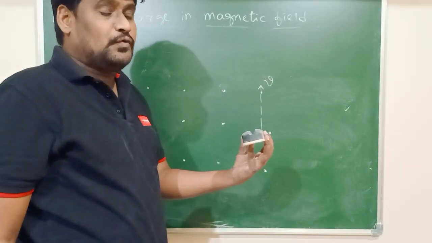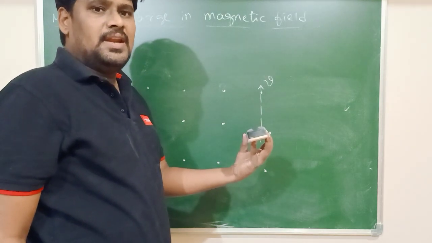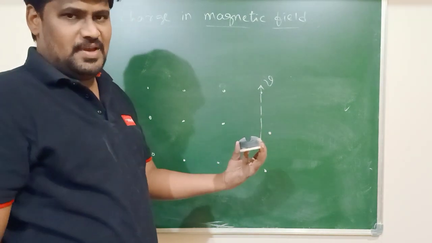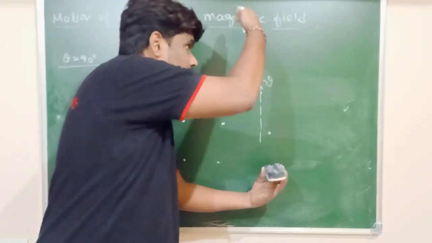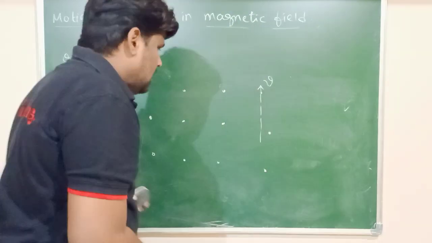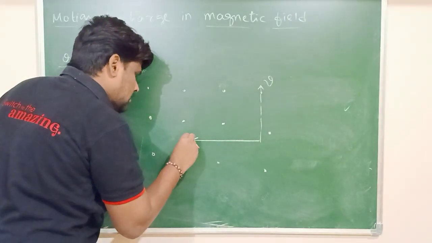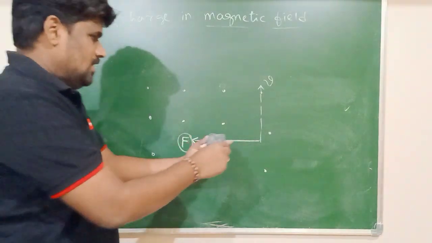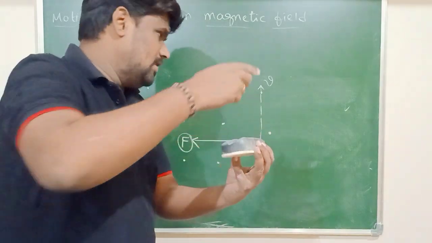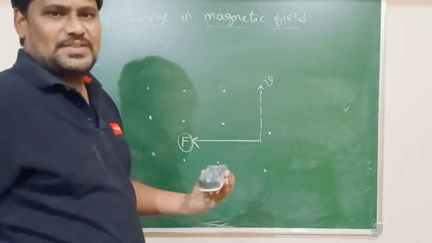The direction of the force should be perpendicular to the plane containing V and B. Here is the V, here is the B, and this is called the plane containing V and B. The direction of the force is perpendicular to the plane containing V and B. This is the direction of the force. The magnetic field is in this direction, the velocity is in this direction, so definitely the force acts in this direction.